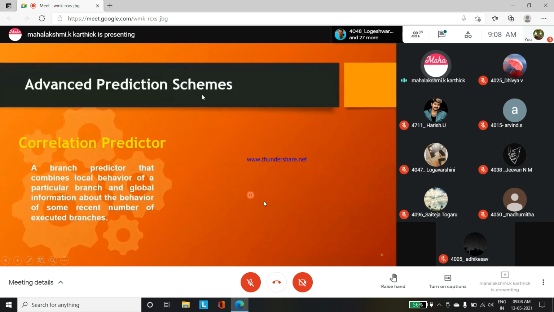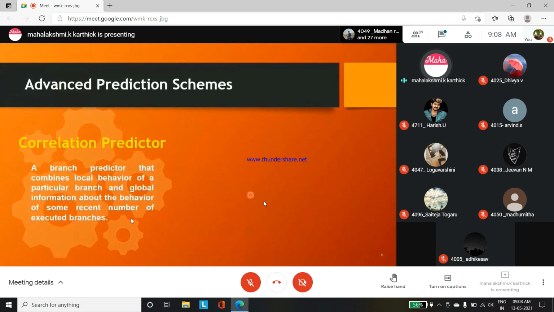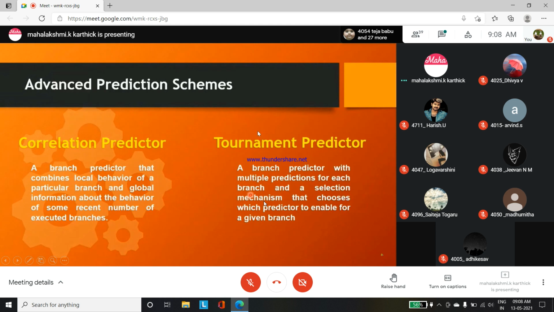Advanced prediction schemes: in some cases, if they feel any drawback in this 1-bit and 2-bit, they go for advanced prediction schemes to control this control hazard. The 2 schemes are correlation predictors and tournament predictors. These are branch predictors that combine local behavior of a particular branch and global information about the behavior of some recent number of executed branches.